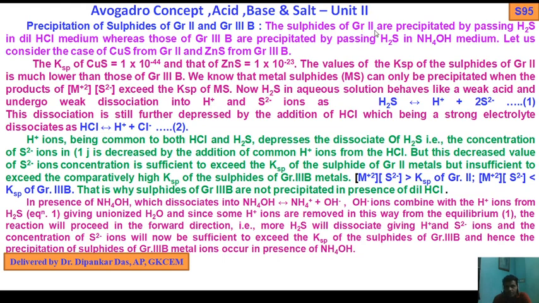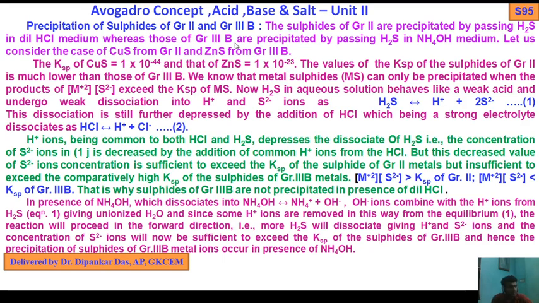The sulfides of group 2 are precipitated by passing H2S in dilute HCl medium, whereas those of group 3B are precipitated by passing H2S in ammonium hydroxide medium. Let us consider copper sulfide from group 2 and zinc sulfide from group 3B. This is the group analysis during the practical: group 1, group 2 and 3B, 3A, 4, 5. So, precipitation of sulfides of group 2 and group 3B.